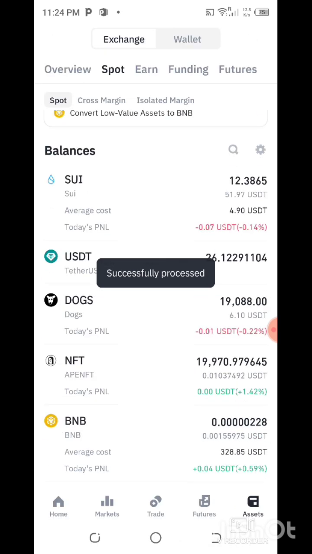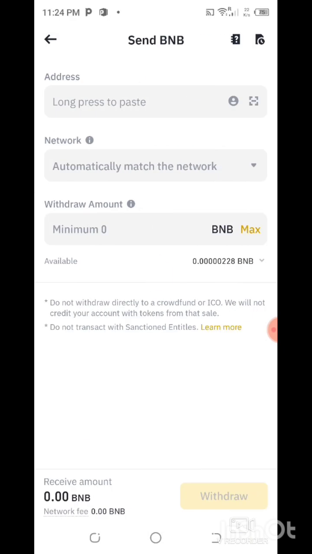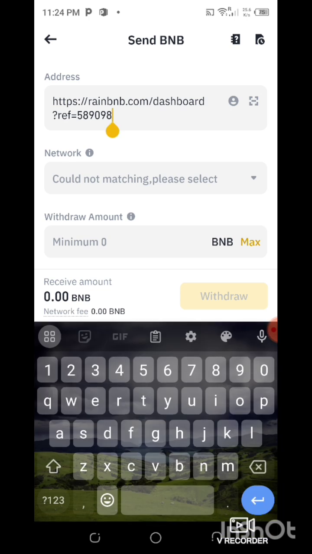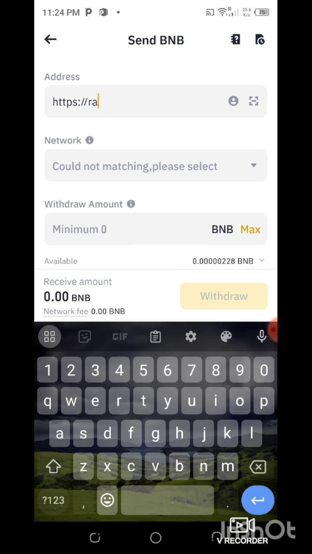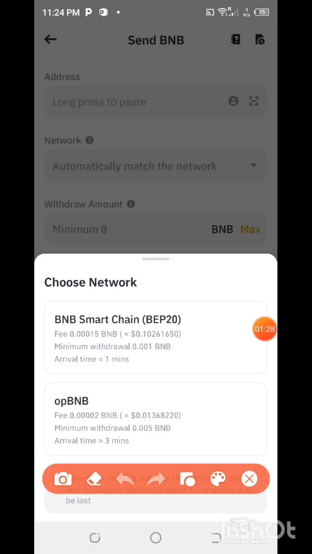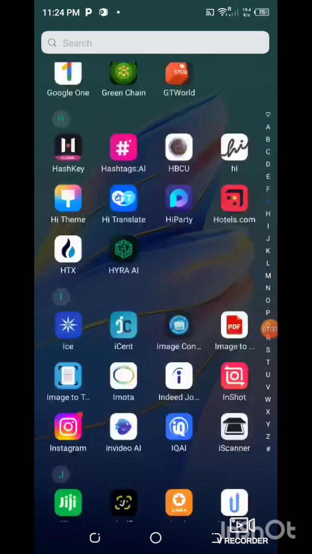So if you want to do your withdrawal, once you put your wallet here, just choose OPBNB as your network, after copying your wallet from SafePal.